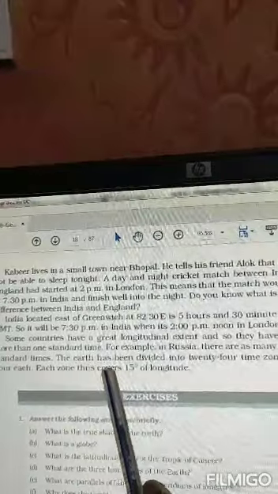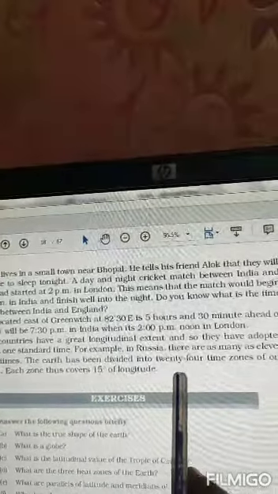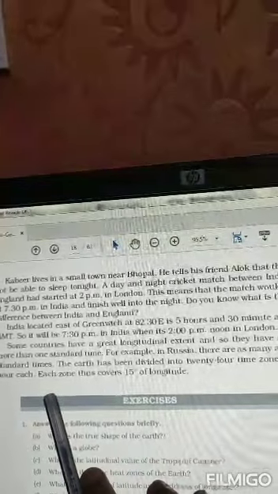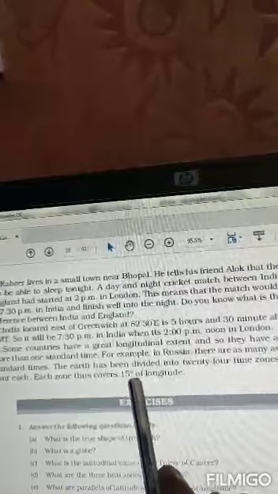Okay, so the whole earth has been divided into 24 time zones, and there is a difference of 1 hour in these time zones, meaning there is a difference of 15 degrees in these time zones. Okay, with this we finish the chapter. Read the chapter and try to understand it.